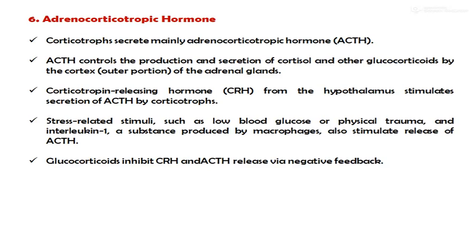Corticotropin releasing hormone from the hypothalamus stimulates the secretion of adrenocorticotropic hormone by the corticotropes. Stress-related stimuli such as low blood pressure or physical trauma, and interleukin-1, a substance produced by macrophages, also stimulate release of the adrenocorticotropic hormone. Glucocorticoids inhibit the release of corticotropin releasing hormone and adrenocorticotropic hormone via negative feedback.